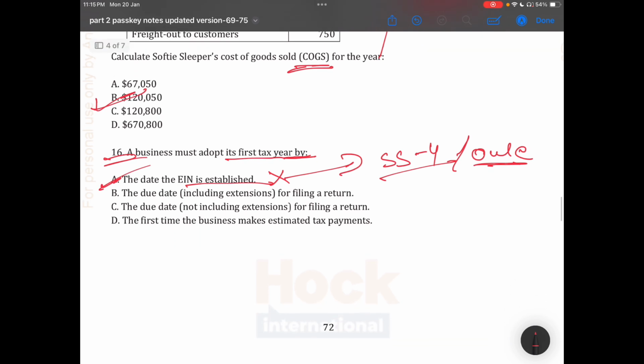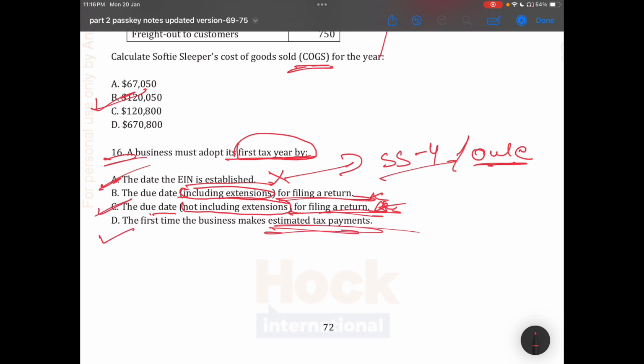And second, by the due date, including extension, or the filing of the return? No, it's not including extension. It's asking about the first tax year by the due date, not including extension, or the filing of the return. It could be your answer. Let's move to option D: the first time the business makes an estimated payment. No. C will be your most appropriate answer.